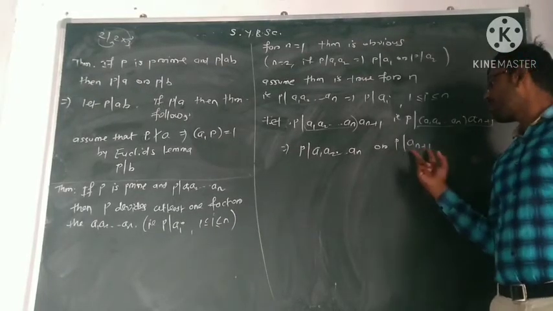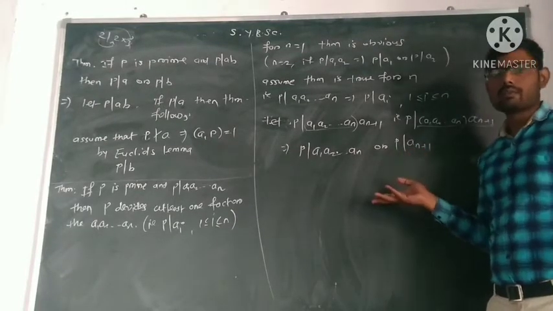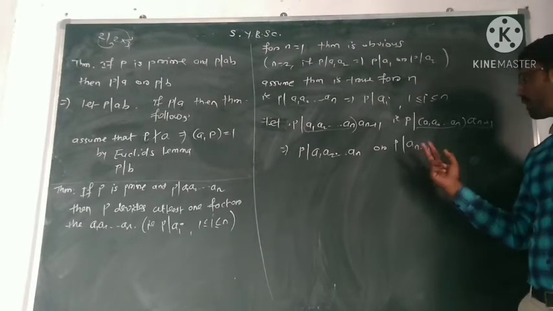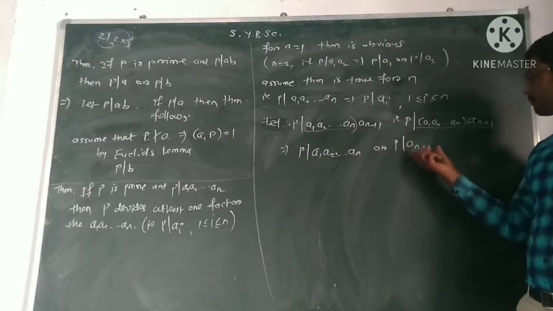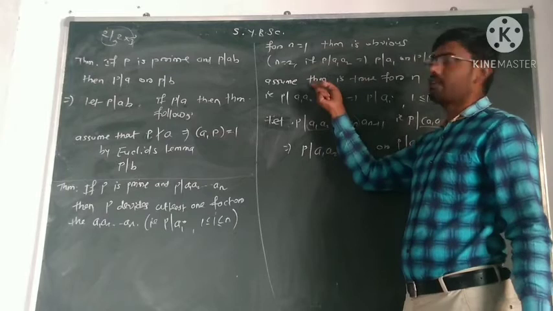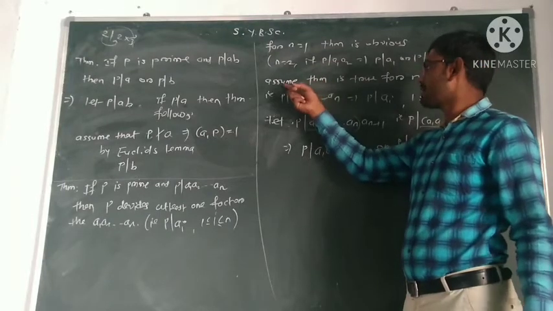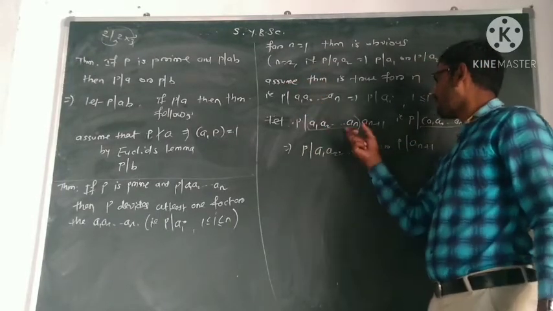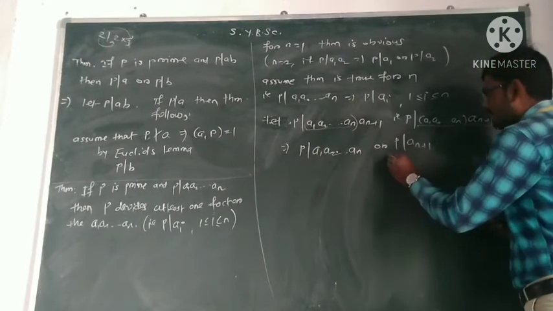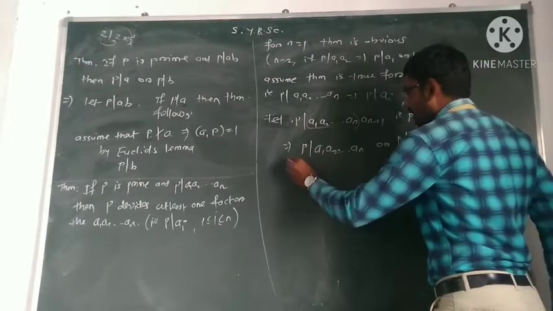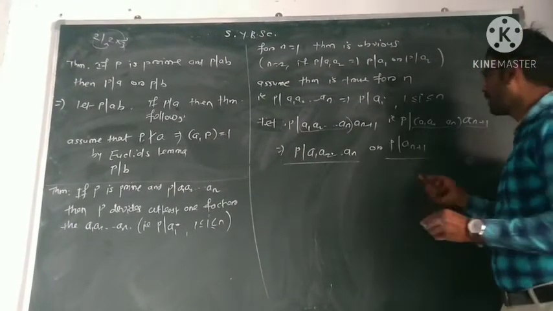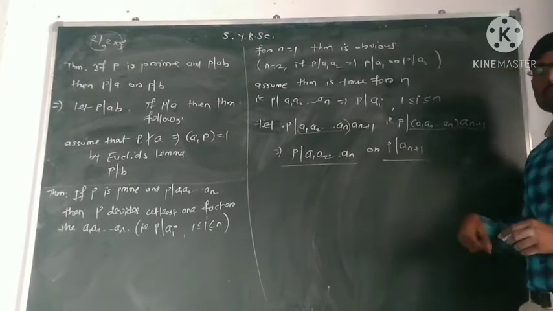So if P divides A(n+1), we have proved the theorem, because what is the conclusion? P must divide one factor. If P divides A1 into An, then by our second step or by our assumption, P must divide some Ai. Either using this or using this, we come to one point: P must divide one factor. If P divides A(n+1), P divides one factor.